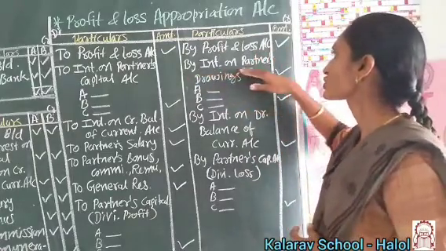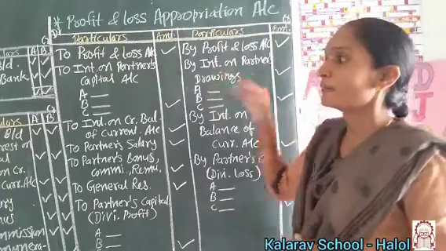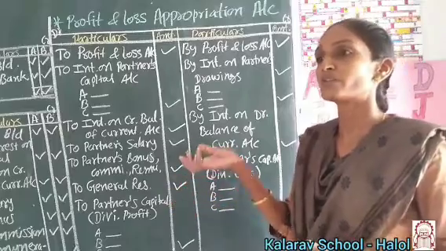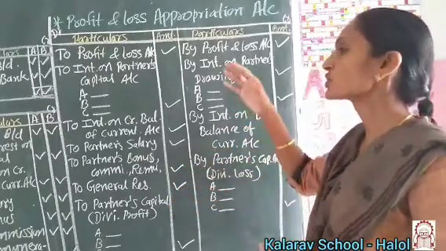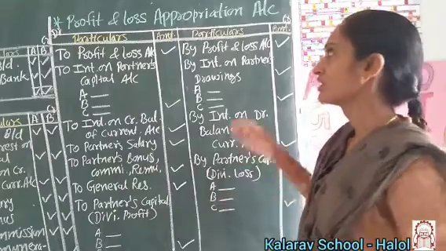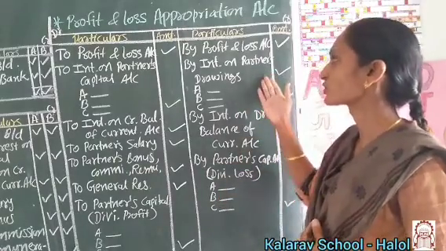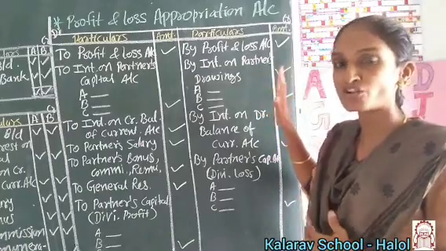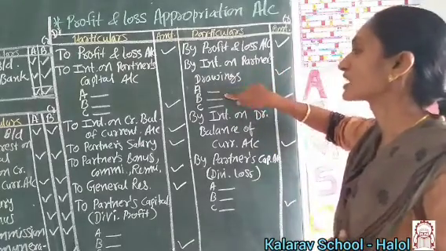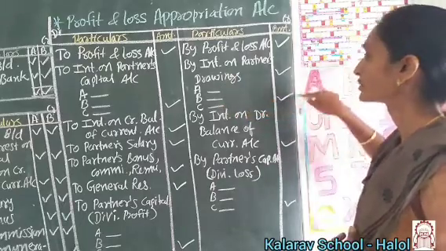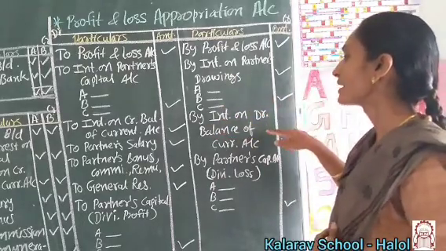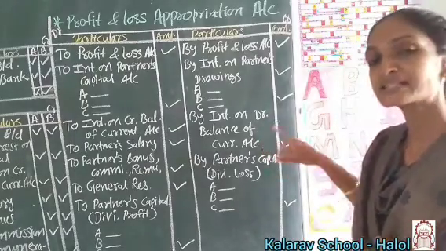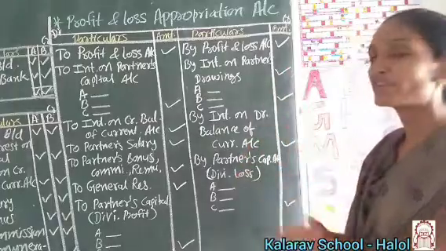Then interest on partners' drawings. Compared with the earlier session on fixed and fluctuating capital, where we debited interest on drawings, here we have to credit interest on drawings, because it is income for the business. Then for partners A, B, C, we record collectively over here. Interest on the debit balance of the current account is also earning for the business.